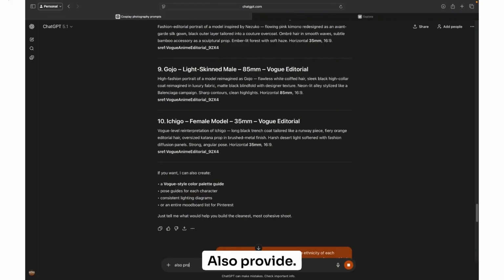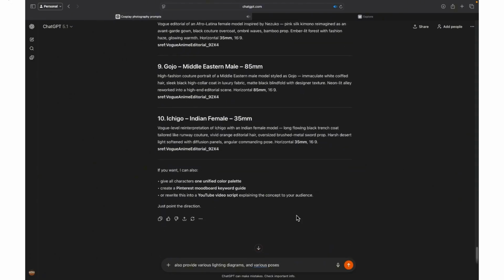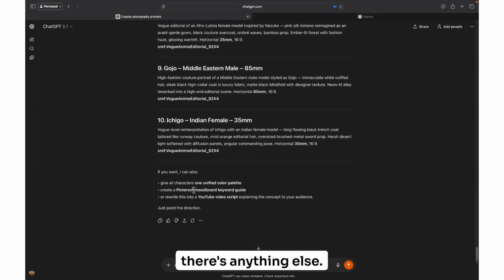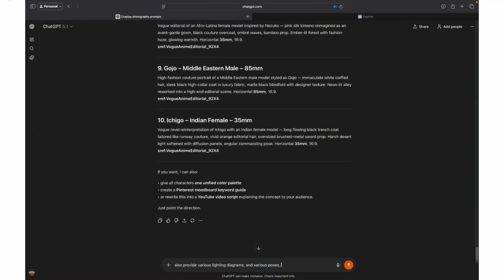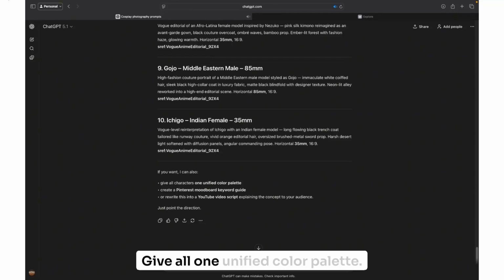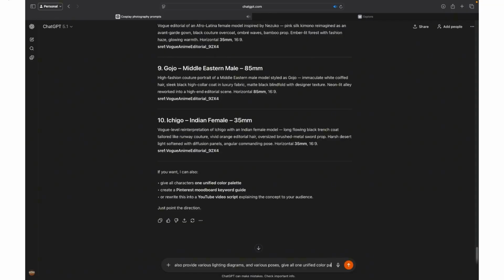Also provide various diagrams in various poses. See if there's anything else. Give all one unified color palette.